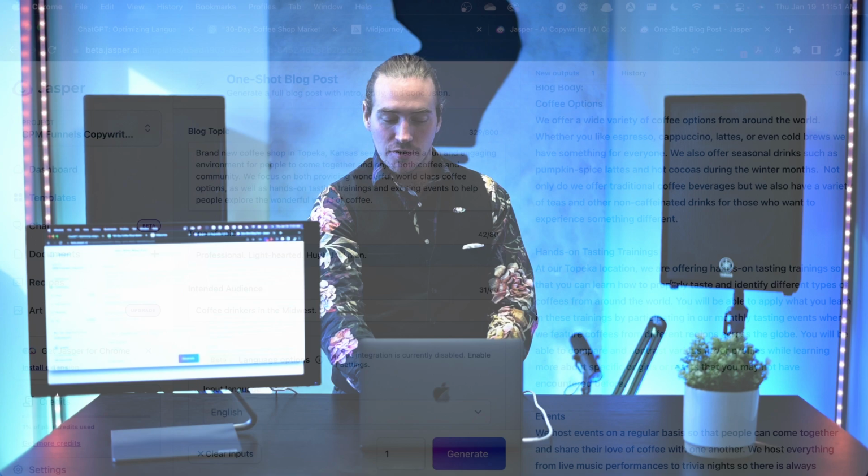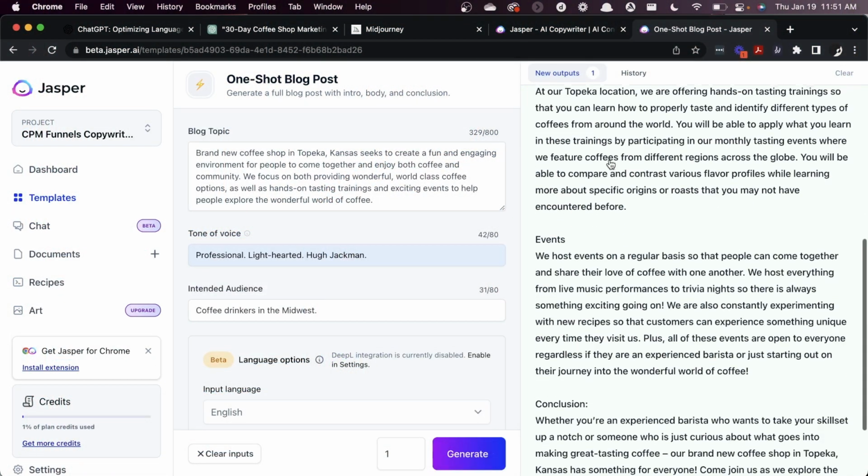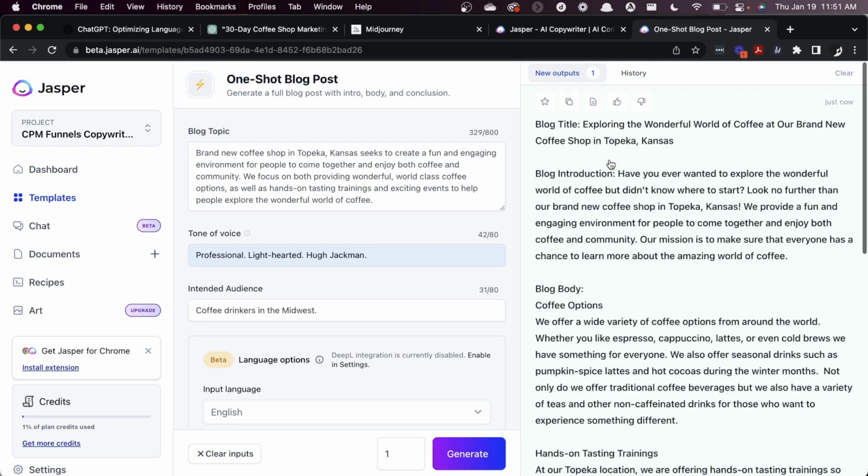It talks about hands-on training, it talks about events, it talks about coffee options, and then provides a nice little conclusion. We've got several hundred words here that have been immediately dialed in, and maybe not all of them are going to be perfect. But think about if it gets you 80% of the way, 85 or 90. And the better we get at telling it what it is that we need, the better it's going to be able to serve you and to give you those things so that you can spend more time doing what it is that you love. Actually out at the events, serving the coffee that you love. Actually spending time working on building the vacation instead of writing the emails to the family. We can see how powerful this is.